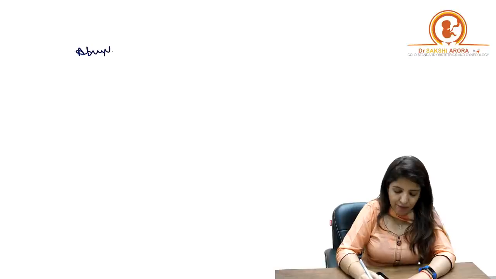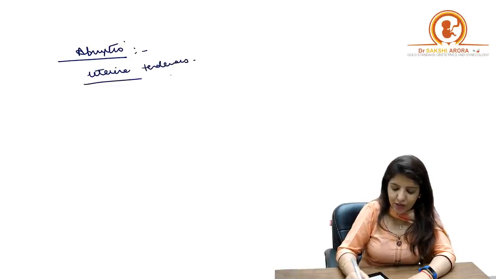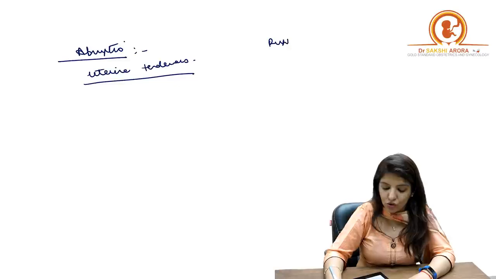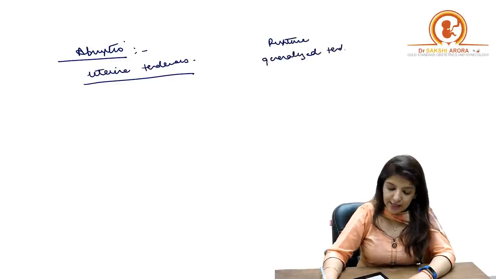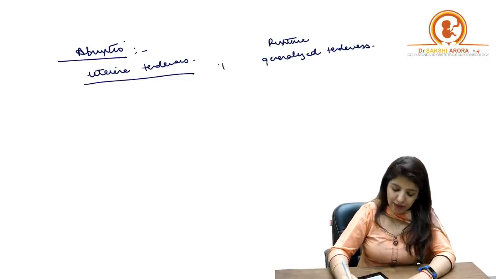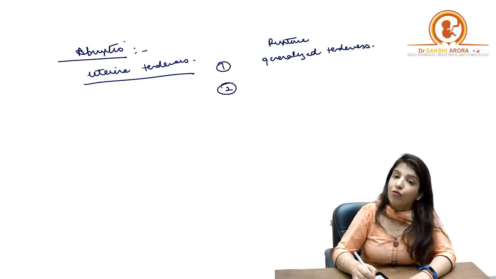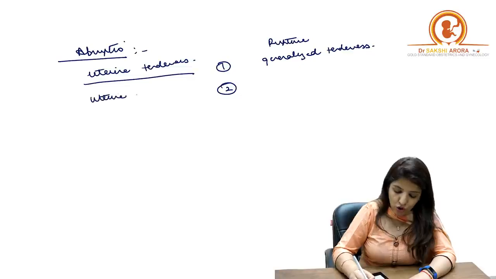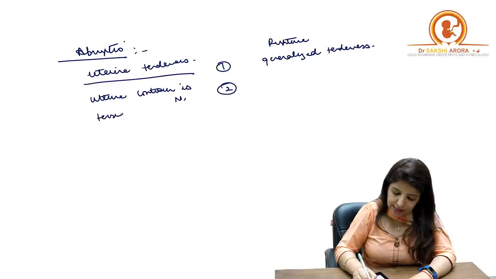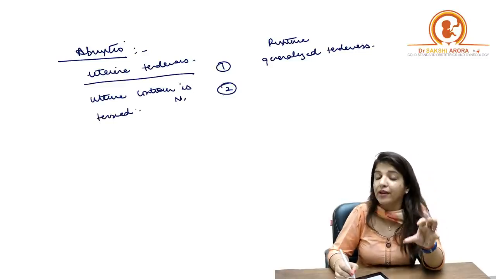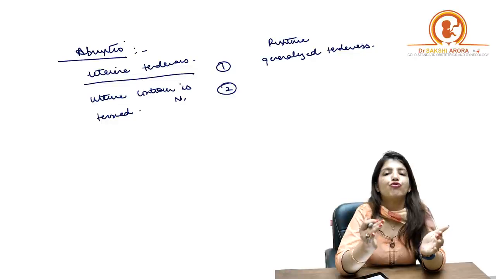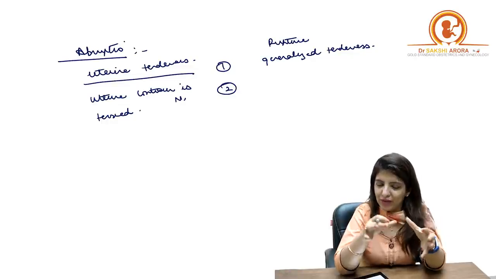In case of abruptio, the uterine tenderness will be present, whereas in case of rupture, you are going to get generalized tenderness, right? Number one. Number two, in case of abruptio, uterine contour is normal. Uterus is tensed, I agree. Uterus is rigid, I agree. But you will be able to feel the uterus per-abdominally, right?